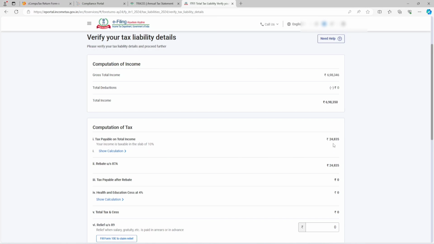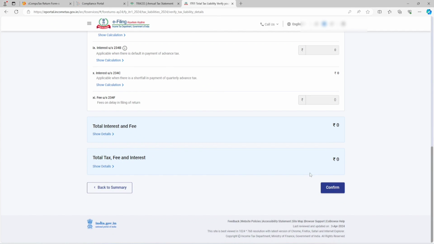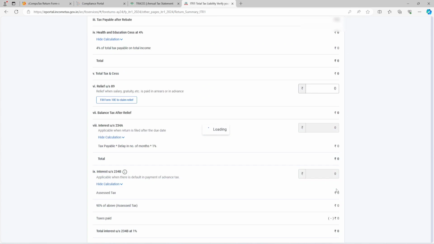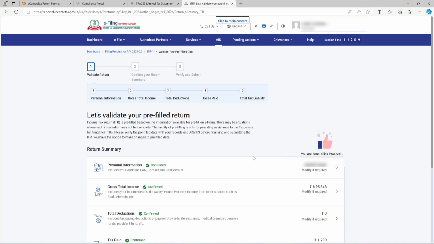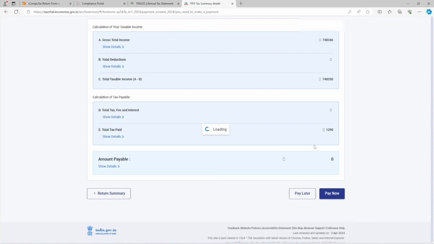then the tax payable or rupees 25,000, whichever is lower, will be exempted. So 24,835 rupees is exempted, and we need not pay any tax. Our tax payable is 0. We are confirming this. Now you are done. Click proceed. All the information has been submitted. Now we are going to proceed.